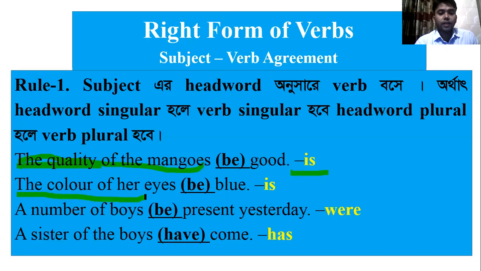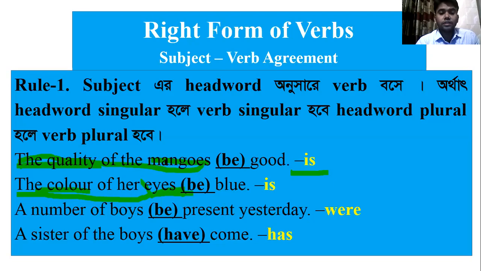We can say another example: the color of her eyes be blue. Here, the same thing applies. The color is the head word of this subject, of her eyes. Though we see eyes here, and mangoes before, and think it is a plural subject, this is not so.